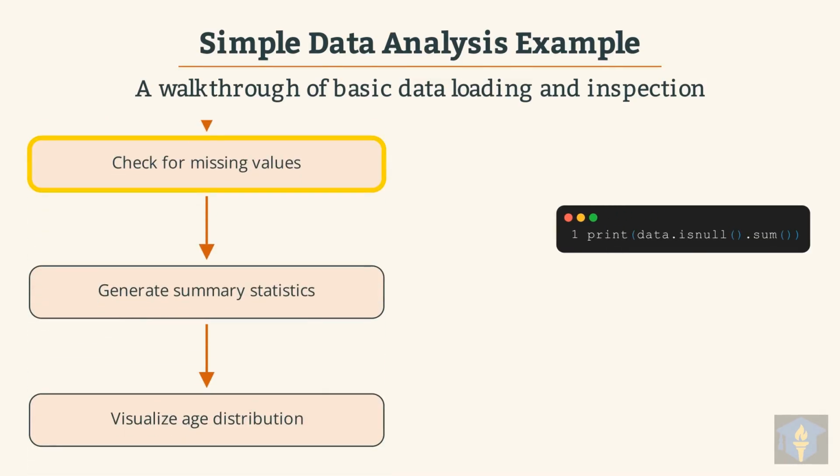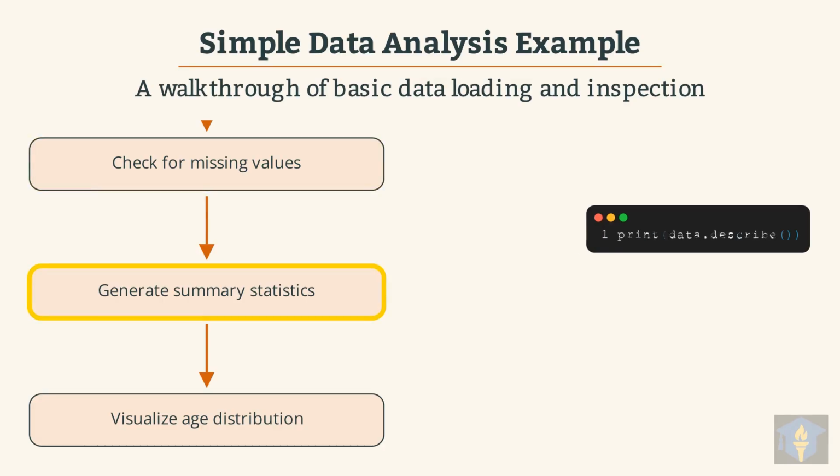After loading, we must check for any missing values, as they can significantly impact our analysis results. This command calculates the sum of null values for each column, helping us identify missing data points. Generating summary statistics gives us a numerical overview of our data, including central tendency and dispersion.